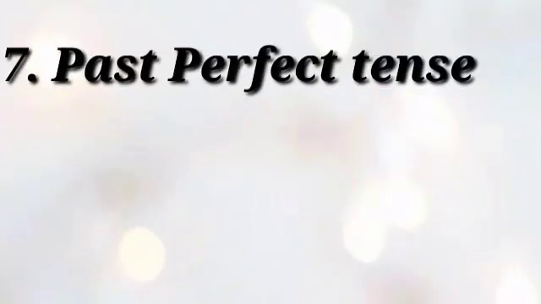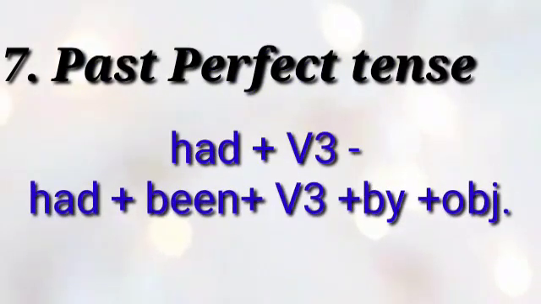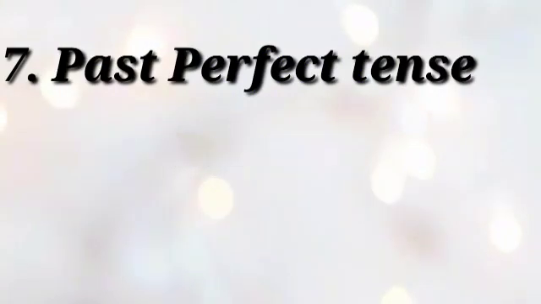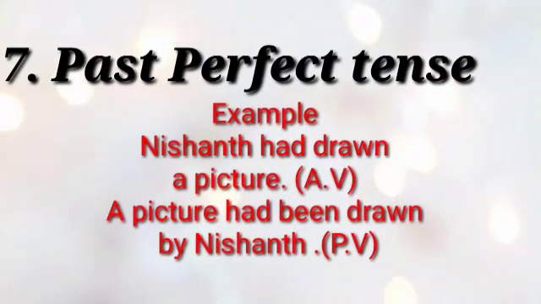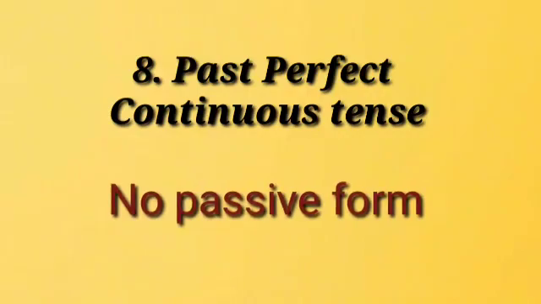Next, past perfect tense. Here the format is had plus V3 in active form, and this becomes in passive had plus been plus V3 plus by plus object. Nishant had drawn a picture. A picture had been drawn by Nishant. And there is no passive form for past perfect continuous tense in English grammar.